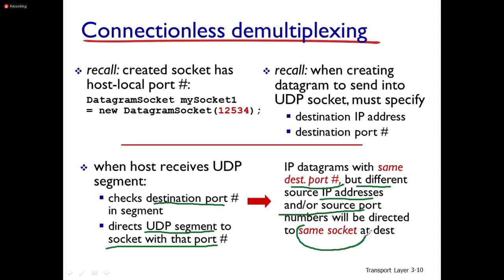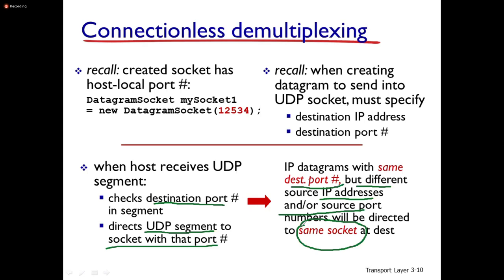You don't bother about the different source port numbers and source IP addresses.